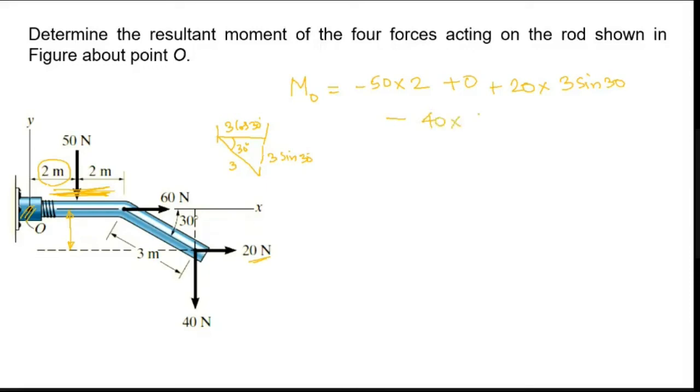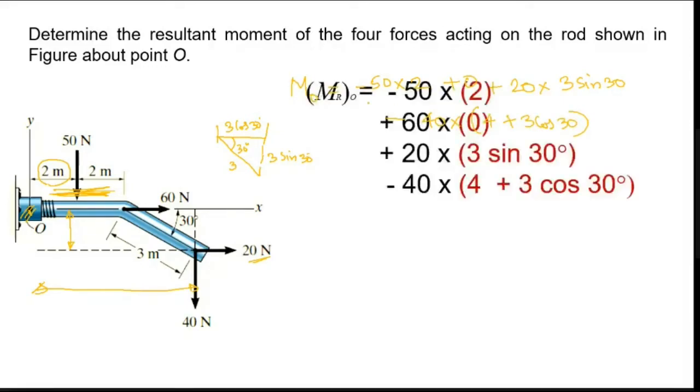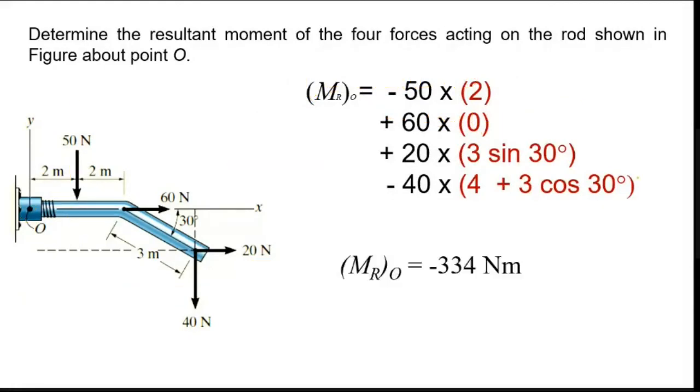40 into, what is my distance? 4 meter plus 3 cos 30, because I am taking moment at this point. This is the overall moment. So I will get something like this. Overall, if we add it, I will get my moment.